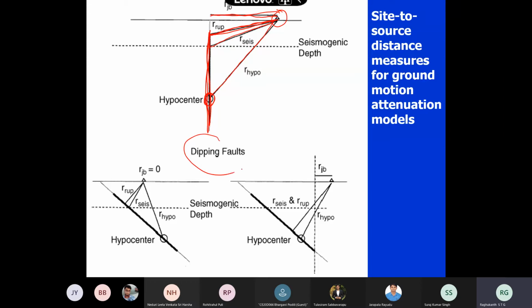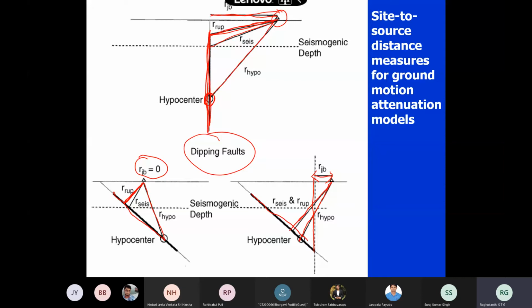Now suppose it is a dipping fault, like the fault is dipping like this. So this is my hypocentral distance, this is my R up, the closest distance to the rupture here, and RJB is 0 because the station is lying on top of the fault itself. Now suppose the fault is like this, and the station is here, so you have to project this fault onto the surface. So this is my RJB, this is my R up, and the hypocentral distance also you followed, right?